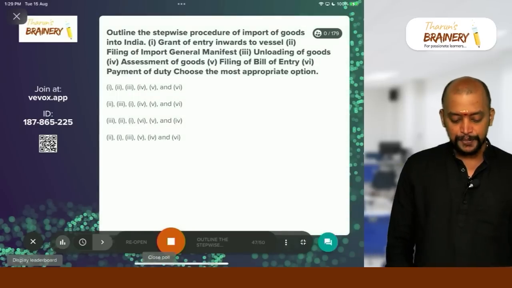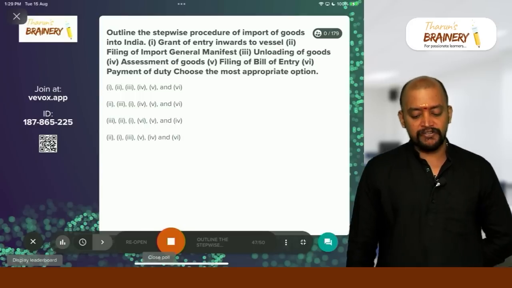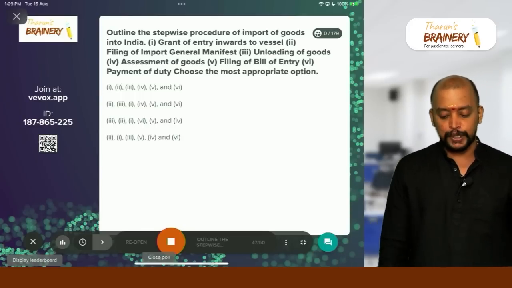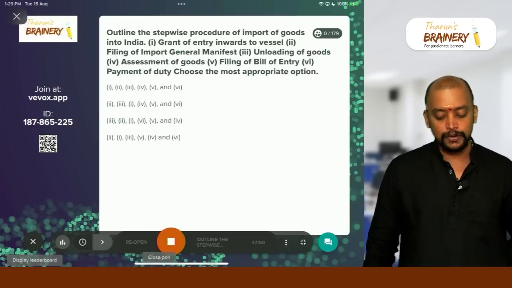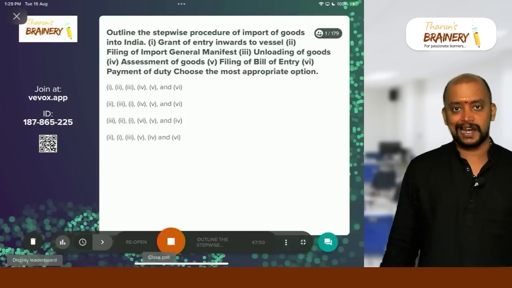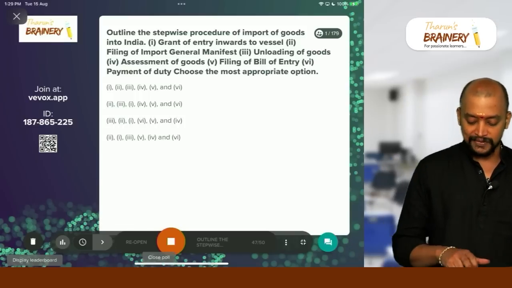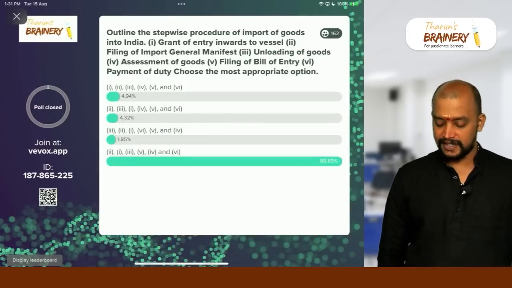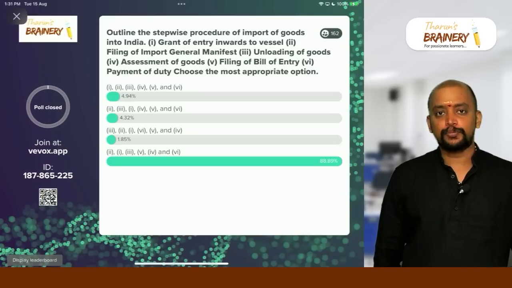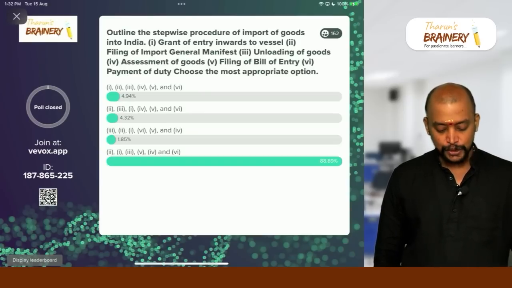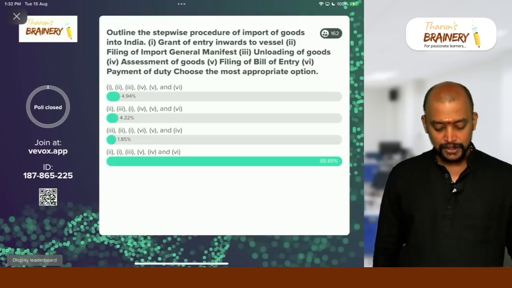Then next, 47. Outline the stepwise procedure of import of goods into India. So grant of entry inwards, filing of import manifest, unloading of goods, assessment of goods, filing of bill of entry, payment of duty. In this, which one comes first, second, like that, order wise you need to select which is the correct answer. Okay, see, sometimes you need to do option test, simple. So first we need to file import manifest and then grant of entry inwards. So second will come first. So which options have 2 first? So therefore B and C. In the 2, 1 order. So just check that options, you will get to know.